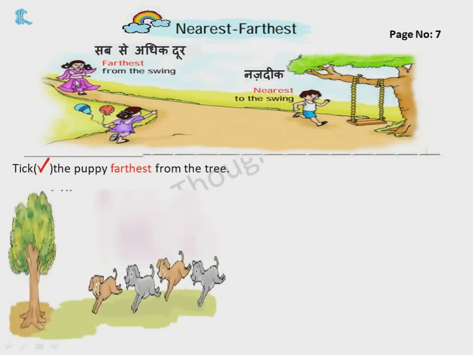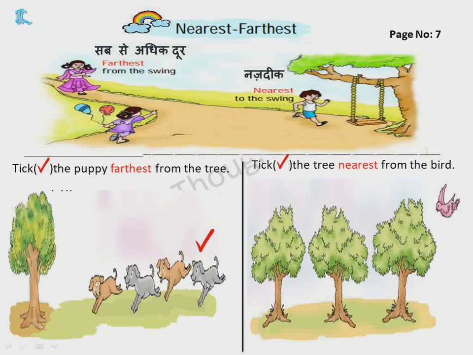Okay. Now, take the puppy farthest from the tree. This is the tree. Which is the farthest? The last one will be the farthest. Next, tick the tree nearest from the bird. Which tree is nearest from the bird? Here three trees are there.